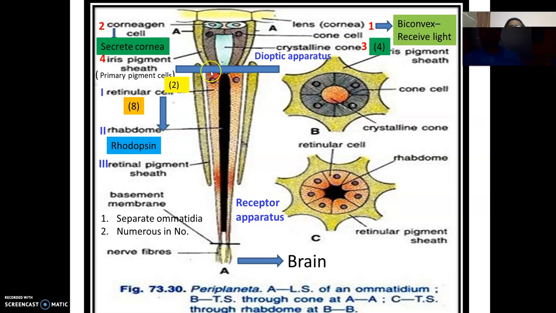So basically ommatidia consists of the diaptic apparatus and the receptor apparatus. This acts as a lens, and this part forms the images. The diaptic apparatus consists of different parts like a lens, corneal cells, crystalline cone, and iris pigments, and the receptor apparatus consists of retinular cells, rhabdome, and secondary iris pigments. And of course here you can see at the end nerve fibers, which are associated with the brain.